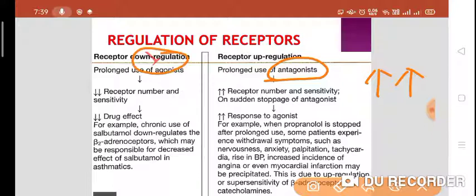In down regulation, there is a desensitization of the receptor. Desensitization of the receptor occurs in the down regulation, and in up regulation there is a super sensitivity of the receptor, and that's why there is increased response to an agonist.